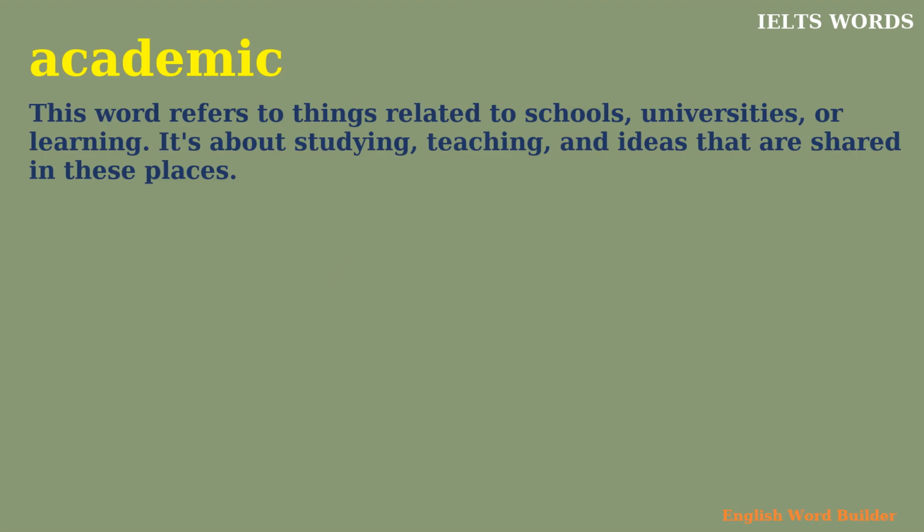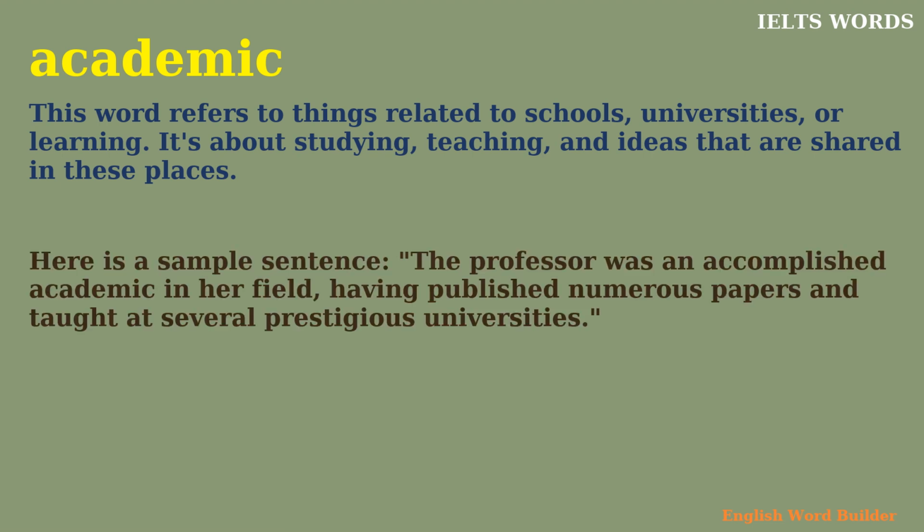Academic. This word refers to things related to schools, universities, or learning. It's about studying, teaching, and ideas that are shared in these places. Here is a sample sentence. The professor was an accomplished academic in her field, having published numerous papers and taught at several prestigious universities.